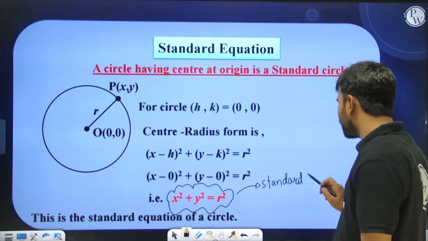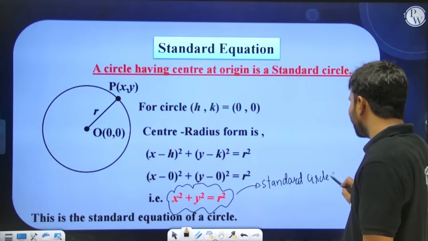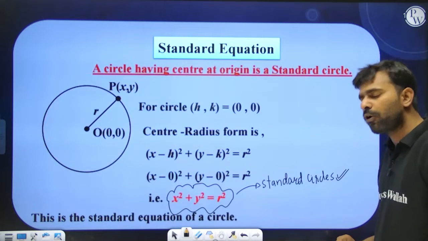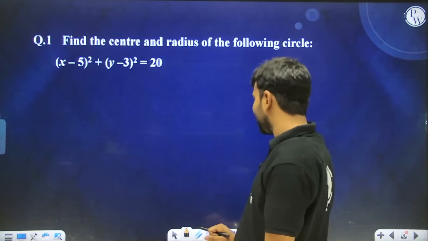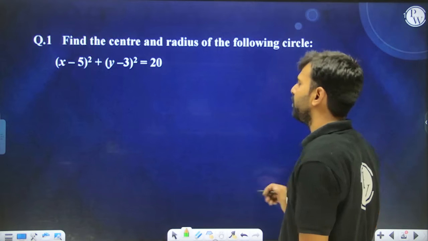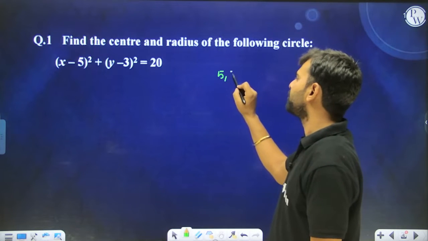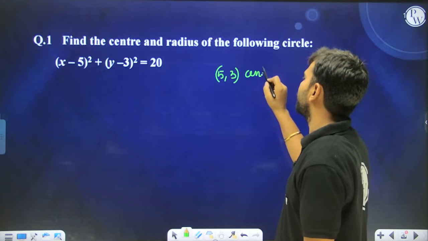So standard circles are the circles whose center is nothing but (0, 0). Always remember this. Alright, moving ahead. Find the center and radius of the following circle. There has to be no confusion at all. (5, 3) is going to be the center of the circle.